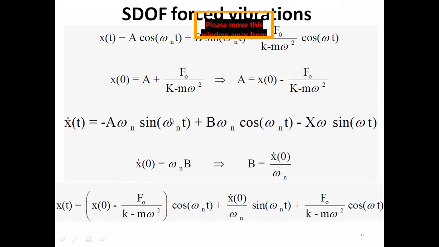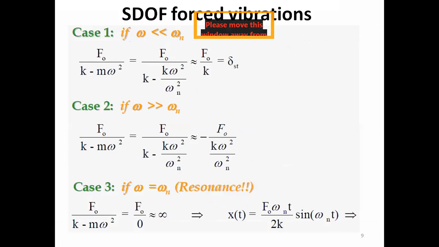So for x dot of 0, this term would become 0 and this term would become 0. We would be left only with this component, b omega n, and this is 1. So x dot of 0 is equal to omega n b, and from there b is equal to x dot of 0 over omega n. Putting the arbitrary constants in terms of the initial conditions, the total response of the system would be x of 0 minus f naught by k minus m omega square, cos omega nt, plus x dot of 0 by omega n, sine omega nt, plus f naught by k minus m omega square, cos omega t. So this would be the total response of the system.